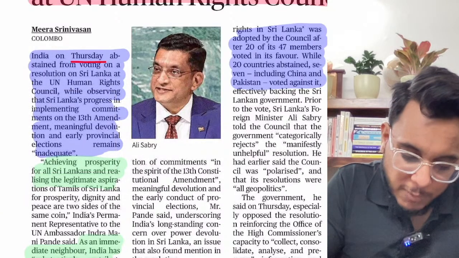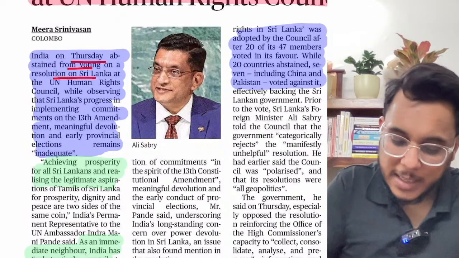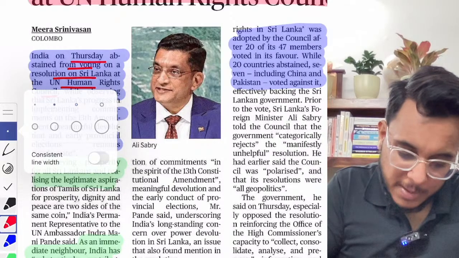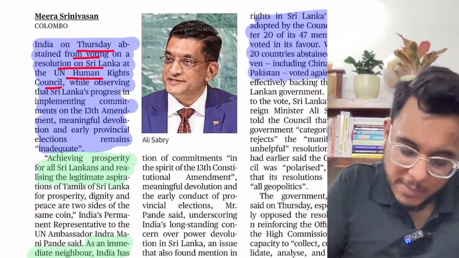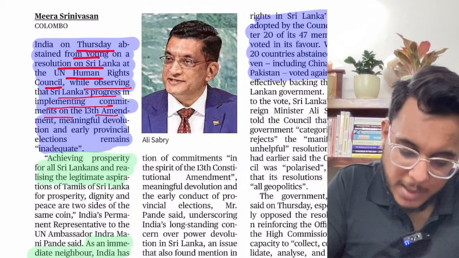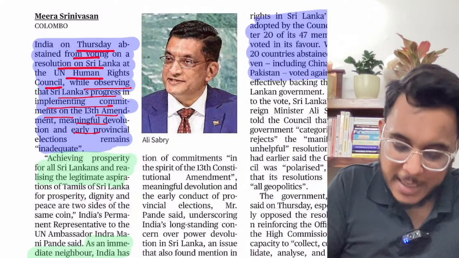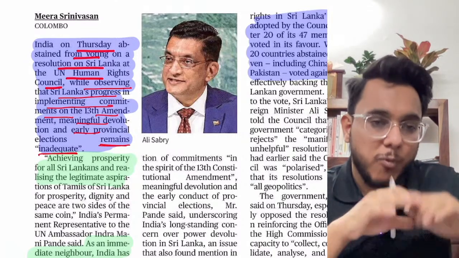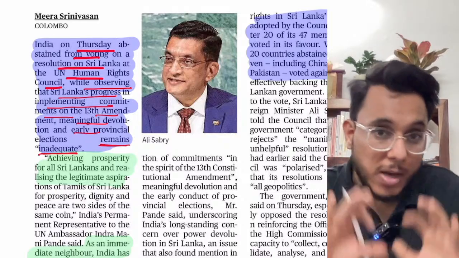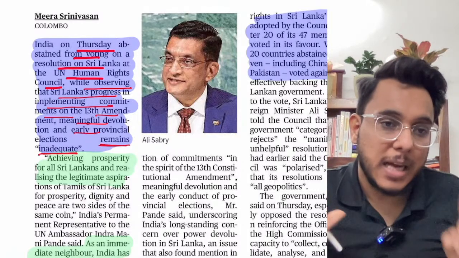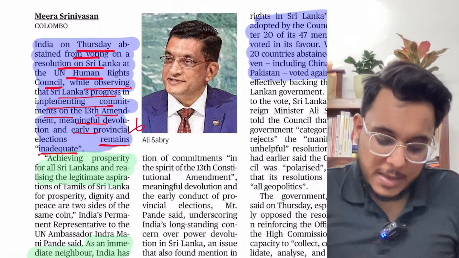India has abstained from voting on the resolution on Sri Lanka at the United Nations Human Rights Council, and at the same time, India has observed that Sri Lanka's progress in implementing commitments on the 13th Amendment and early provincial elections remains inadequate. We said that right now we are not voting against Sri Lanka, nor are we supporting Sri Lanka, but we are not happy with the progress on the 13th Amendment. It has not been done up till now.